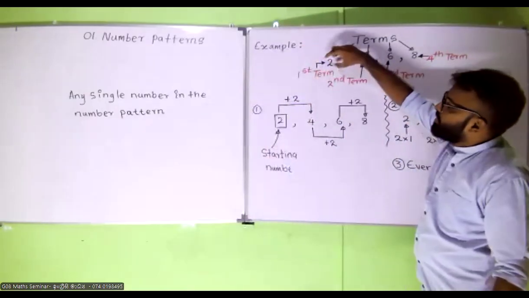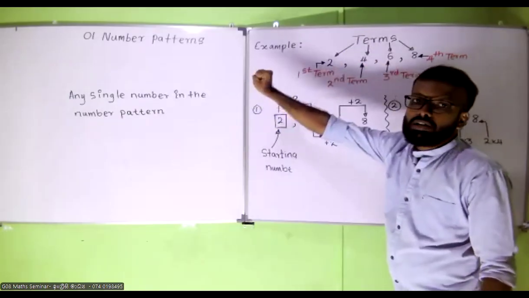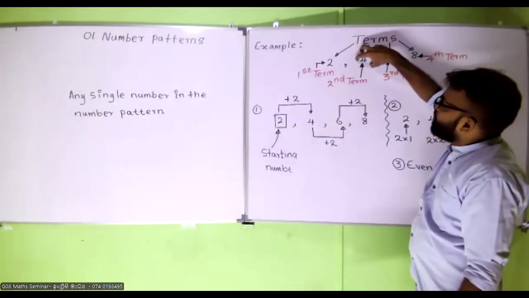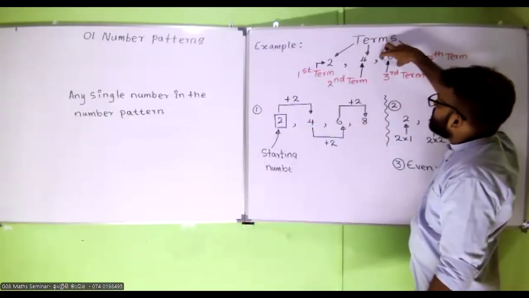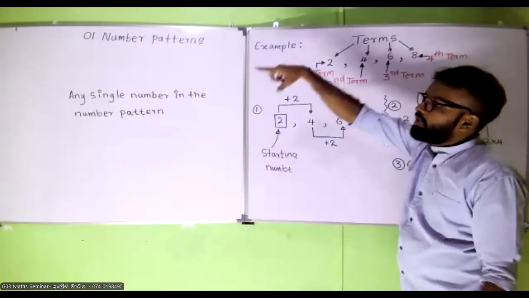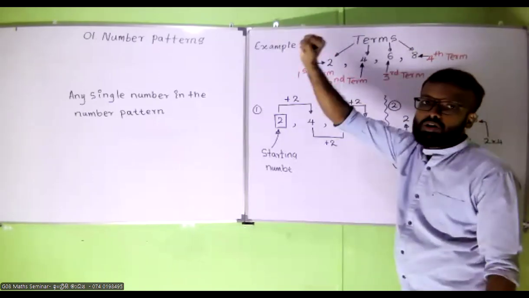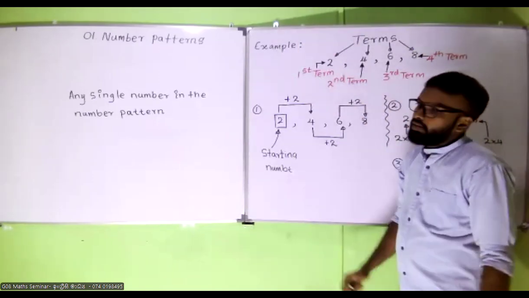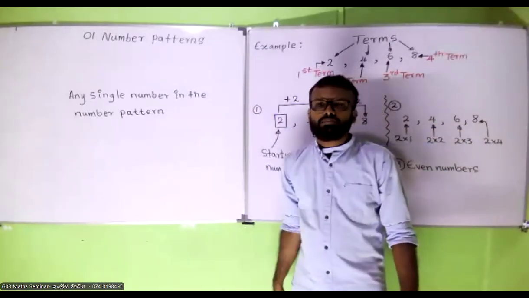So this 2 is a single number. It is called a term. 4 is a single number. It is called a term. 6 is a single number. It is called a term. 8 is a single number. It is called a term. Very easy. Any single number in the number pattern is called a term.